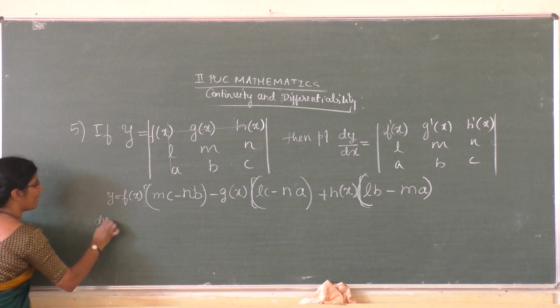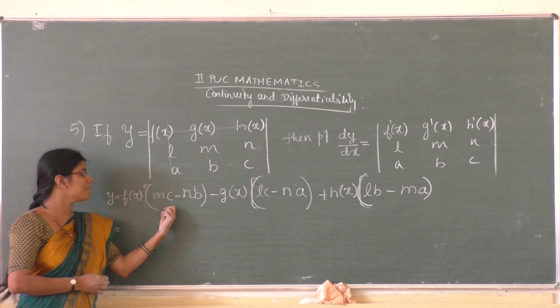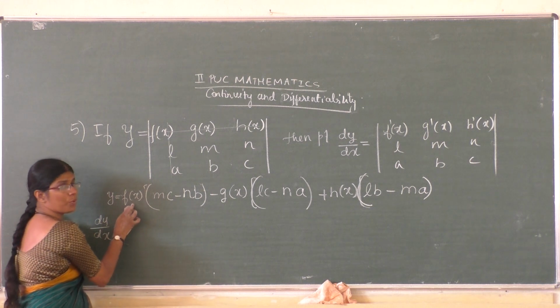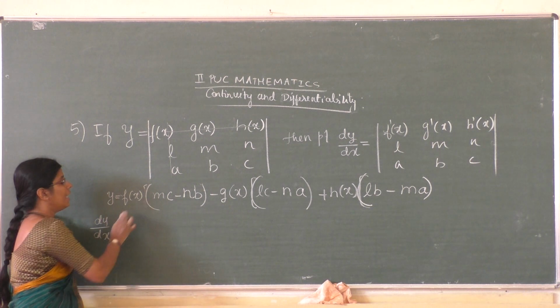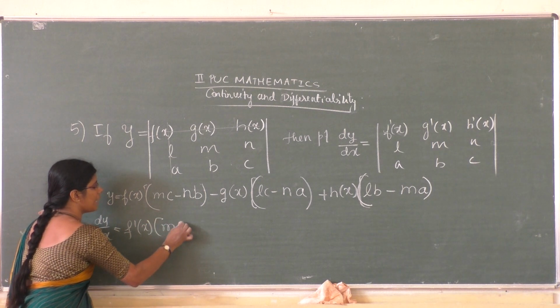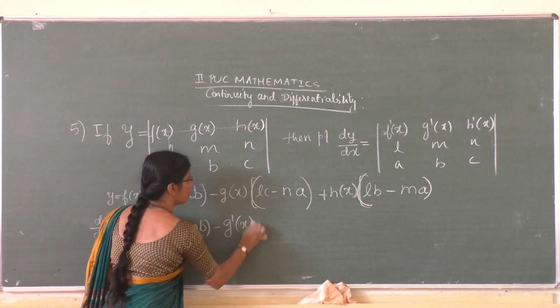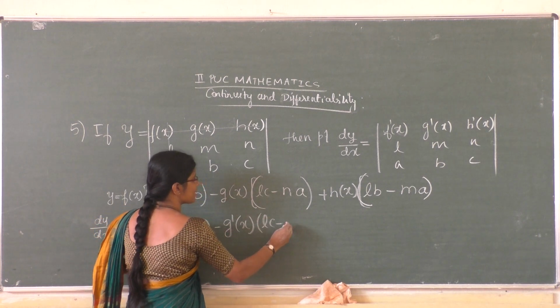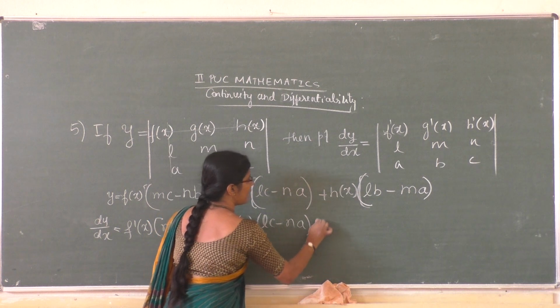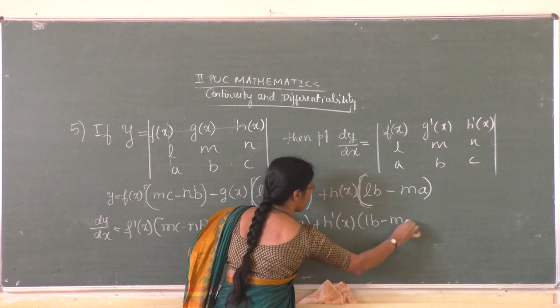Now dy by dx: because all these are constants, this MC minus NB is constant, we keep the constants as they are and differentiate. So f dash of x into MC minus NB, minus g dash of x into LC minus NA, plus h dash of x into LB minus MA.